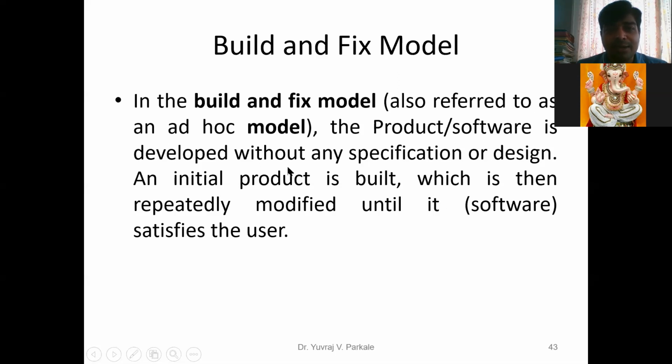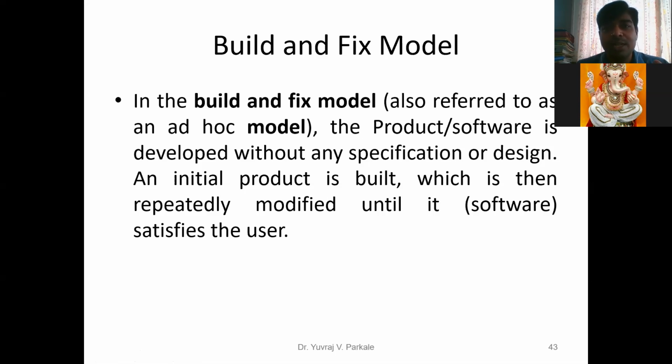Say I want to make a car. If I go to a company, they will directly put one kind of model in front of me. That is called the build and fix model. Whatever model is available, they put in front of the customer, and then the customer has to tell what his or her specifications are, and according to them the company or designer will add the features to that particular model.